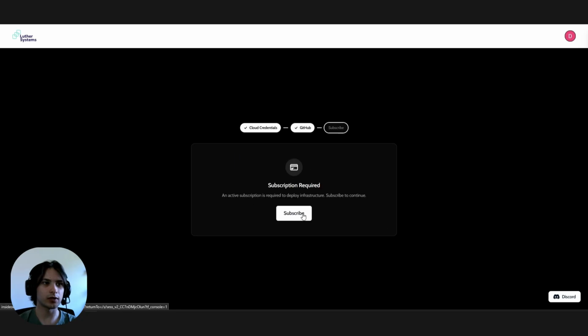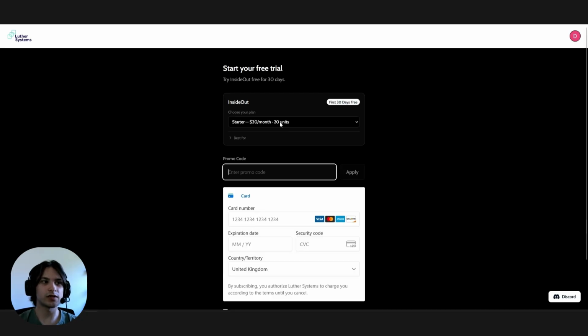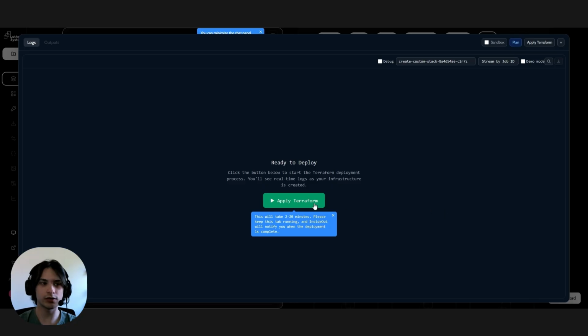And now you subscribe. So you can start with Starter. That'll let you deploy your first stack and make a few changes, and then you can decide if you want to upgrade from there. Okay, and now all we need to do is press Apply Terraform. The deployment will start, and this will take about 2 to 20 minutes. Keep the tab running, and InsideOut will notify you when the deployment is complete.